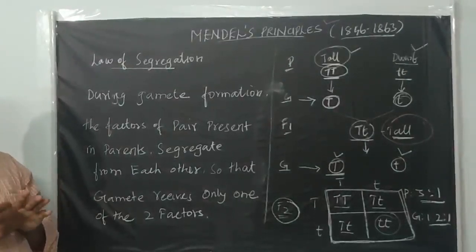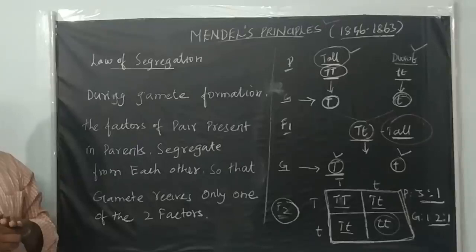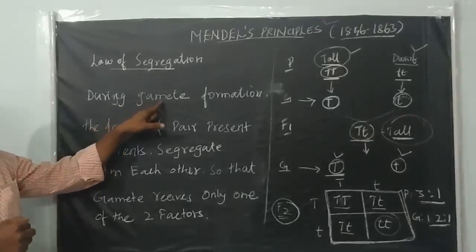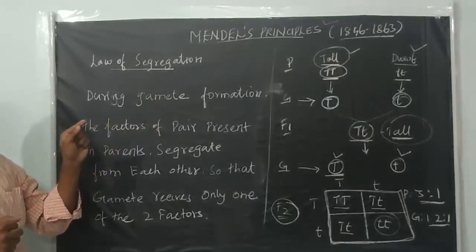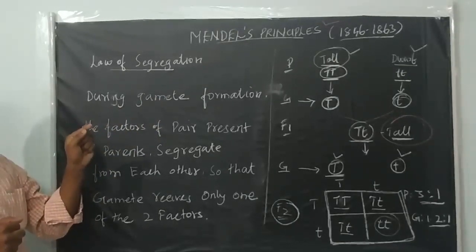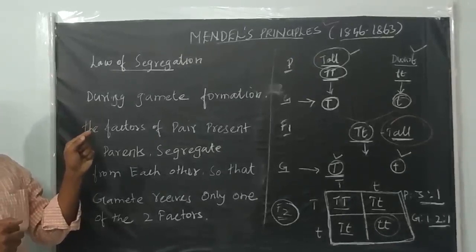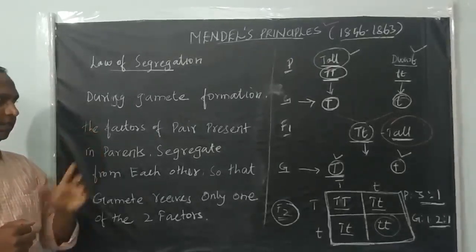It's a very important law. It states that during gamete formation, either in the parent organism or their progeny, F1 or F2, each character of an organism is expressed by a pair of factors.